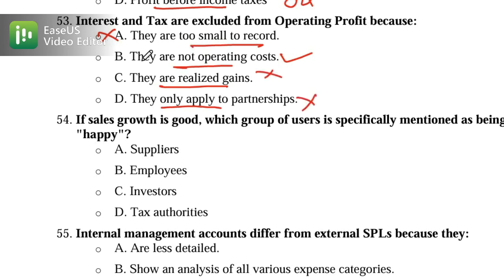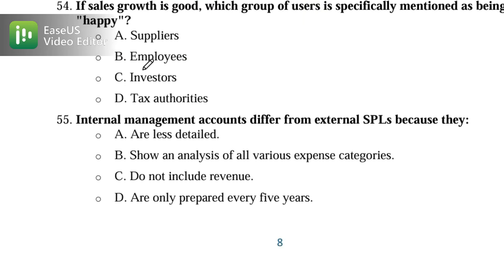Okay, now let's move on to 54. If sales growth is good, which group is specifically mentioned as being happy? When sales growth is good, who will be happy? The investors are happy when sales growth is strong, and option C is the correct one. Suppliers care about payment, employees care about wages, and the tax authority cares about tax, not growth. So option C is the correct one.